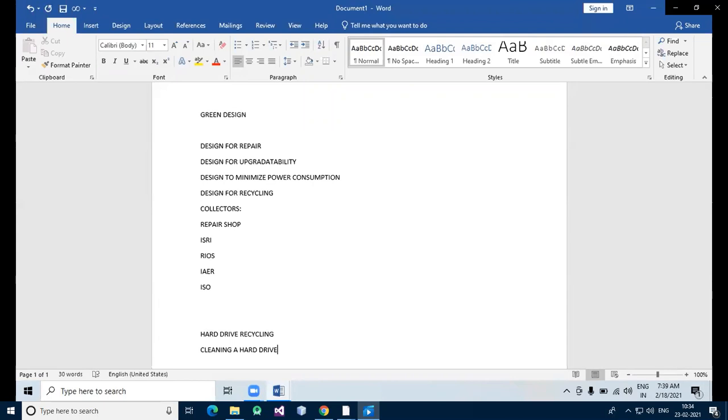Overwriting data. Software overwriting is a method in which the hard drive is completely written over with random data three times.